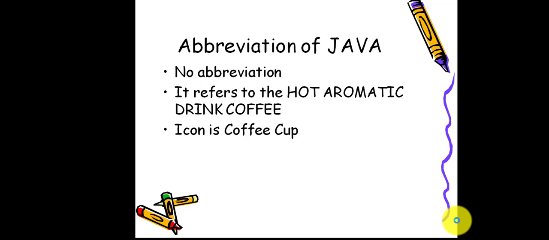Whenever they were developing, they used to see the gardens there, and that's why they put Java as the name for this programming language. There isn't any more specific history for the name Java.